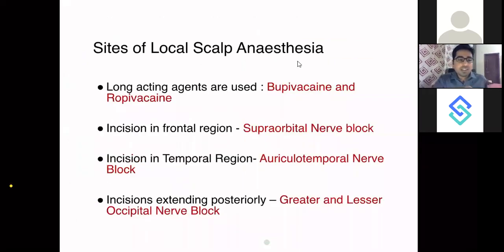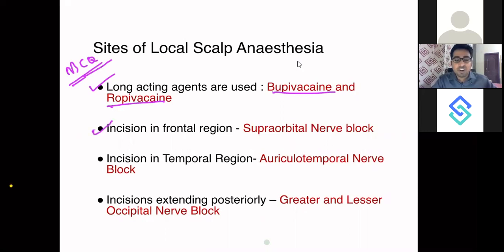Now, this is again an MCQ-dense slide. What long acting agents are used for scalp anesthesia? They are bupivacaine and ropivacaine. So they are used as long acting local anesthetic agents.